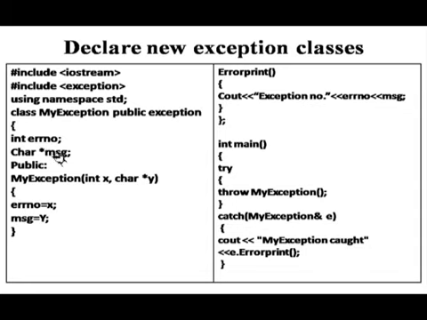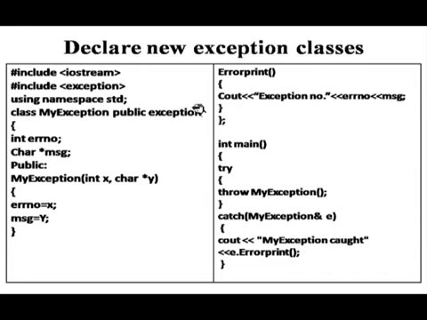Just declare two variables, public my exception, int x, char pointer y. So there are two formal variables, not actual. Error number x, message y, and then error print is a function of the class that prints the error number and message. These two variables are member variables of a class, so there is no need to take any type of object help.